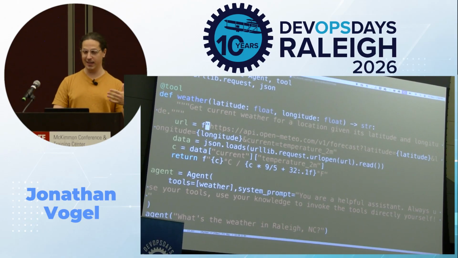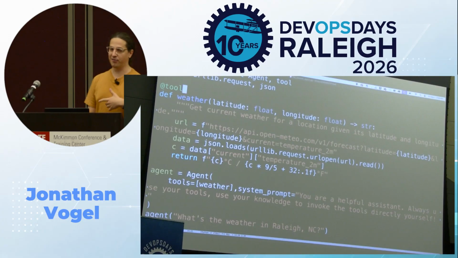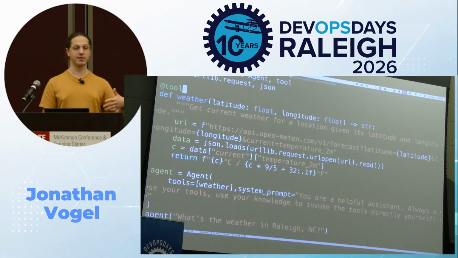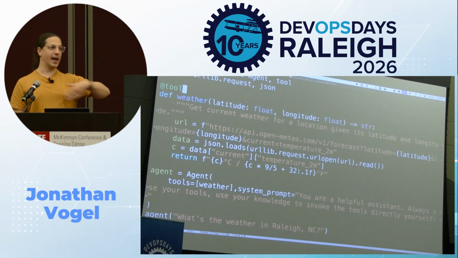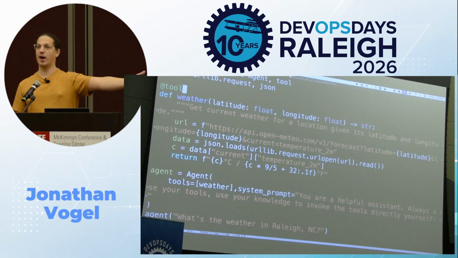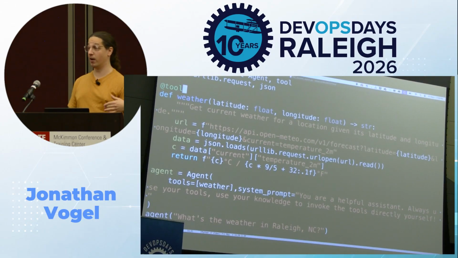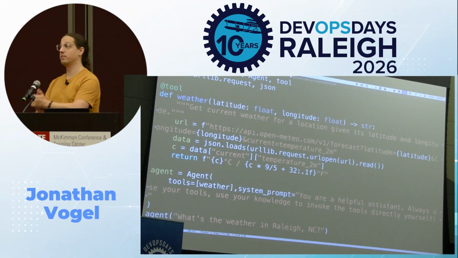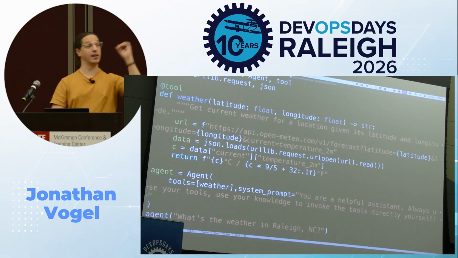If we look at the definition of the weather function here, you'll see I have a tool decorator, and the weather function is simple. It takes in a latitude and longitude. It calls this free API. It's just making an HTTP request, passes in the lat and long, and gets back some JSON. So you see I'm importing some libraries for HTTP requests and JSON interpretation. Then I'm going to return simply a temperature in Fahrenheit and Celsius. So this function, we've given it a tool decorator.